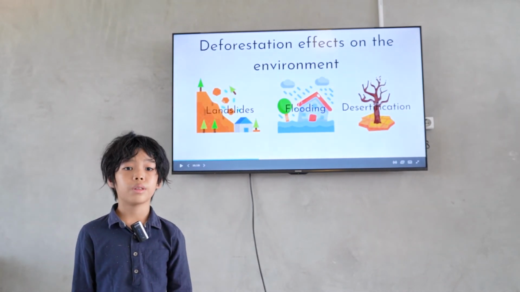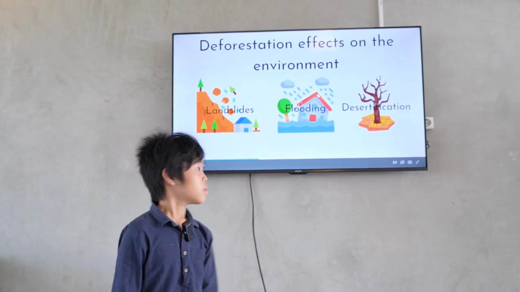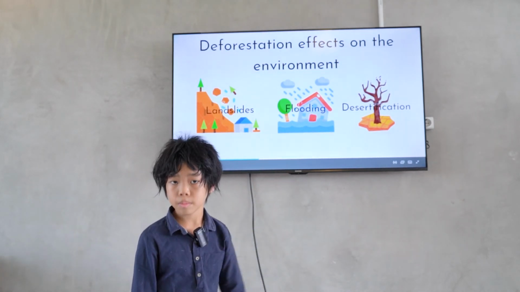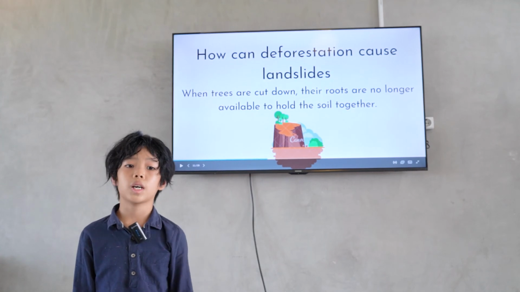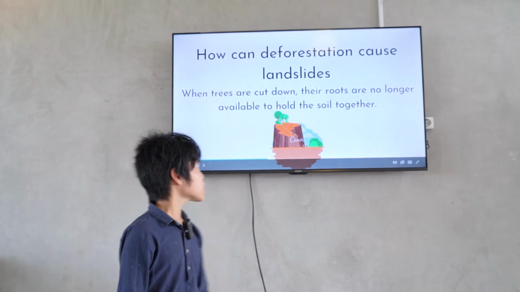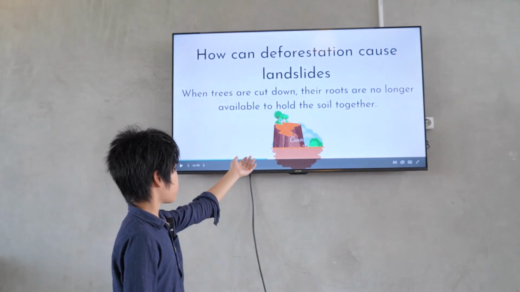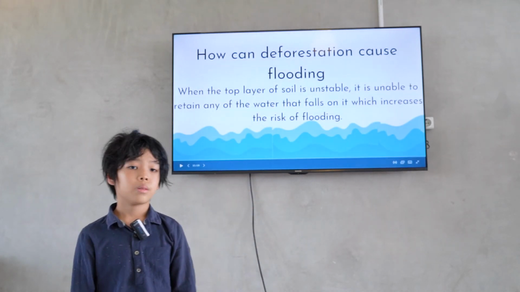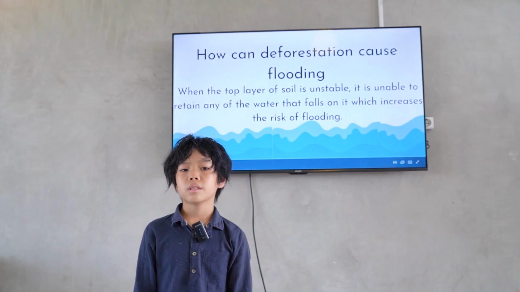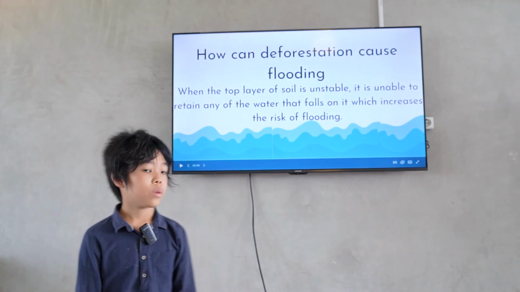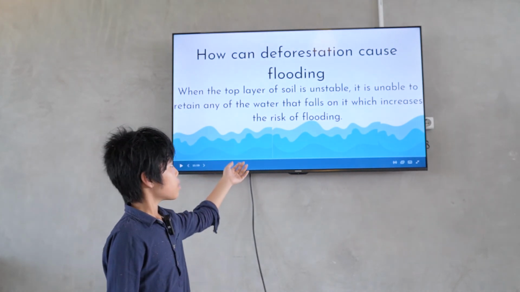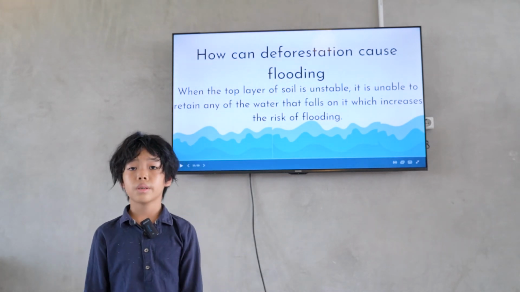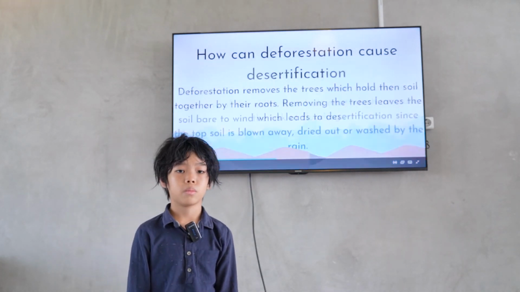Deforestation's effects on the environment: landslides, flooding, and desertification. How can deforestation cause landslides? When trees are cut down, their roots are no longer available to hold the soil together. How can deforestation cause flooding? When the top layer of soil is unstable, it is unable to retain any of the water that falls on it, which increases the risk of flooding.